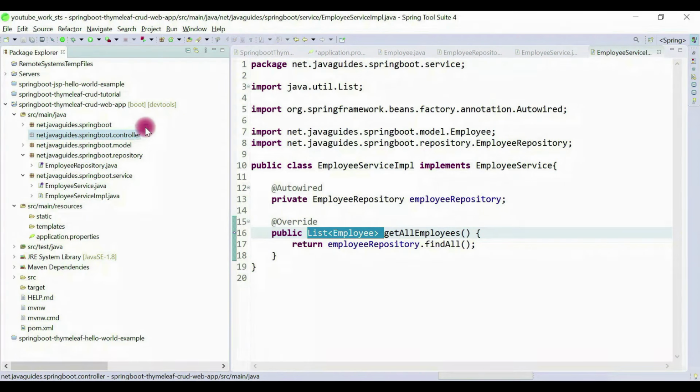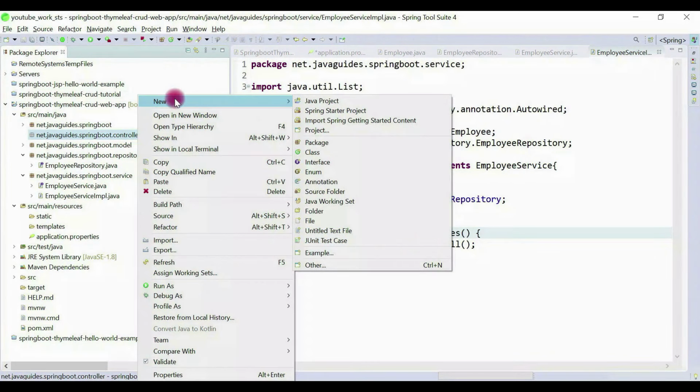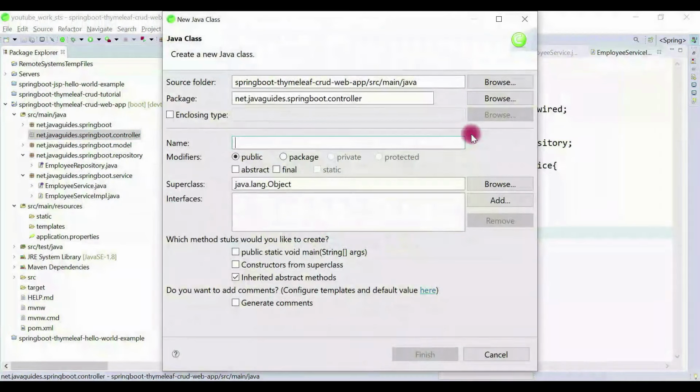Now I'm going to create a Spring MVC controller. Right click, new, and create a class. Let's name it EmployeeController.